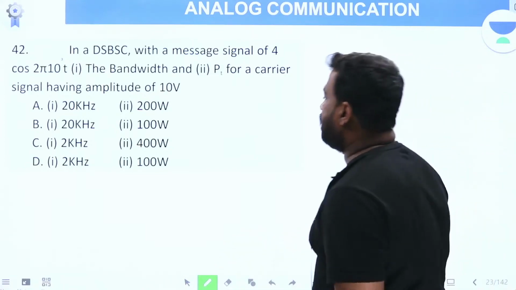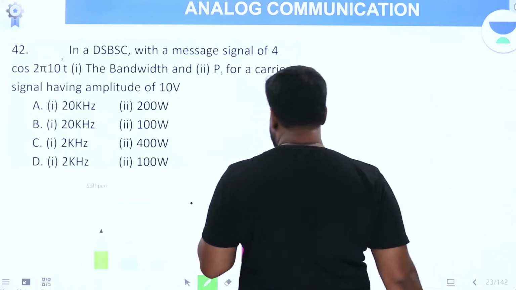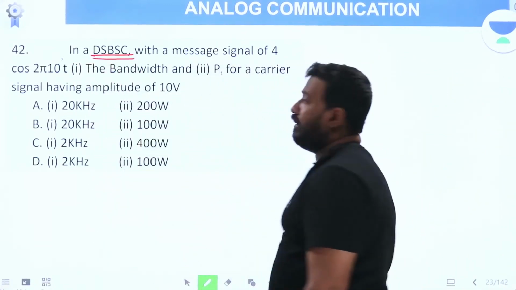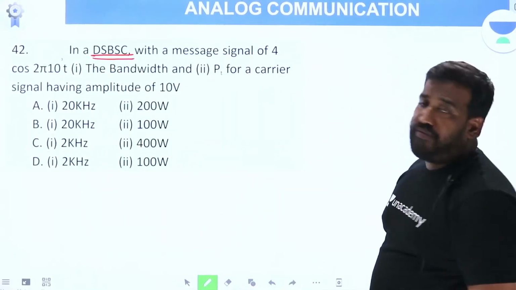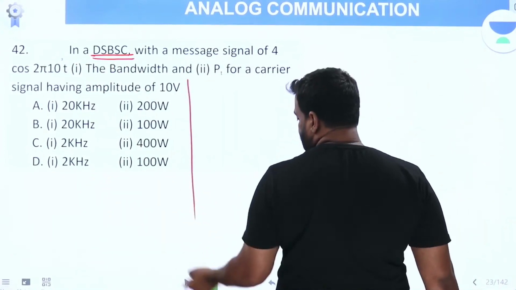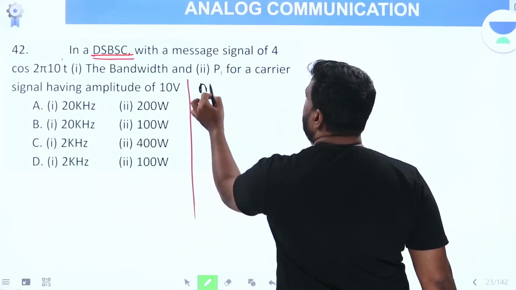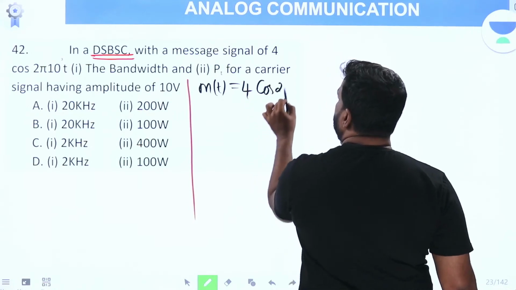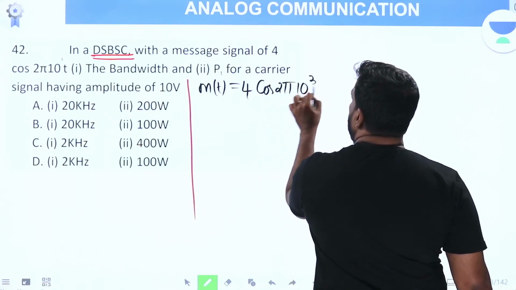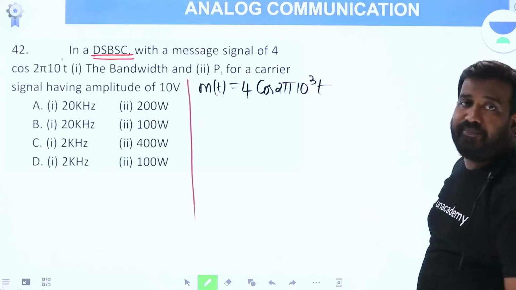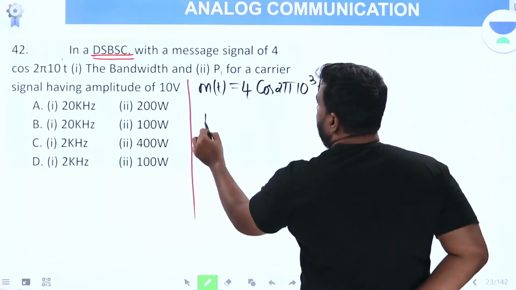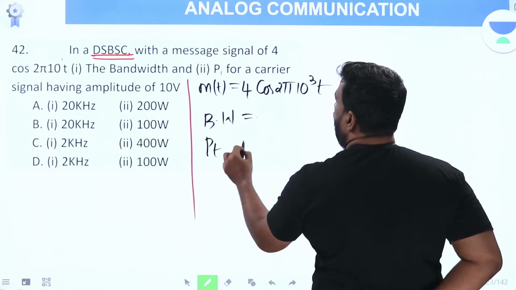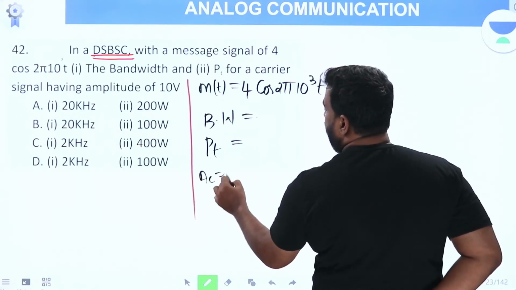Next question, try to solve this. In a DSB-SC, a double sideband suppressed carrier with a message signal m(t) = 4 cos(2π × 10^3 t), find the bandwidth and total power if the carrier amplitude is 10 volts.